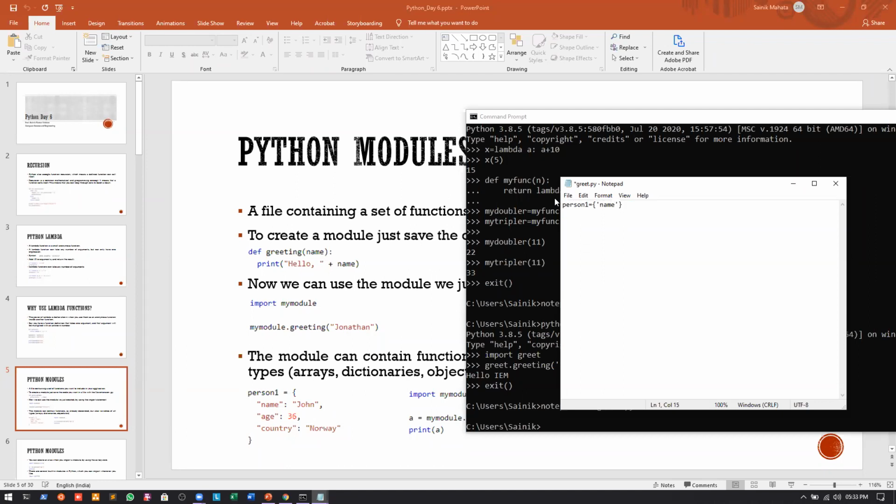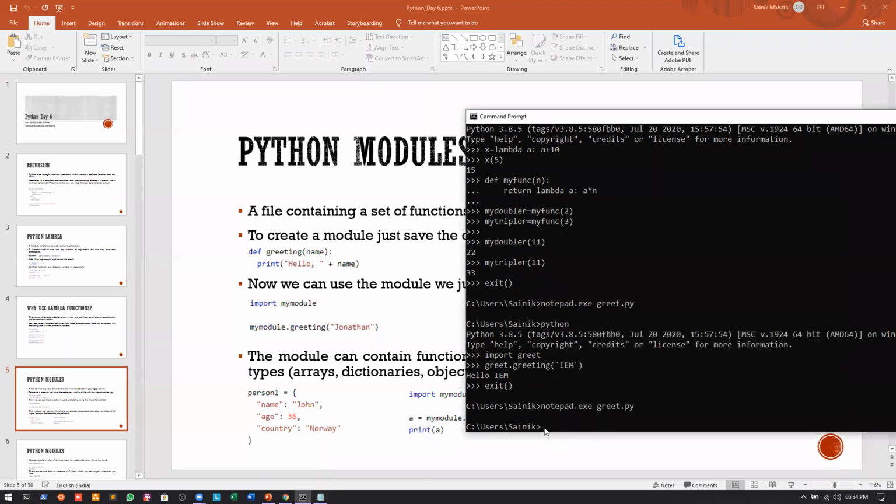The key of the first element is name, and the value is John. I give a comma. The second element is age, which is 36, and then a comma, and country is equal to Norway, like this.